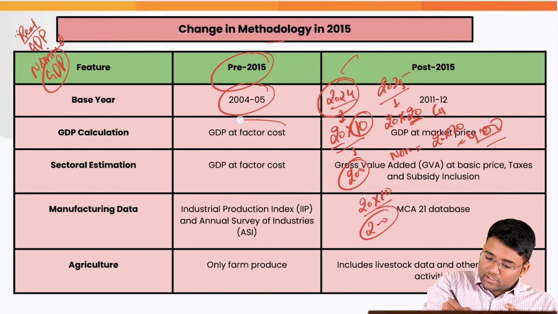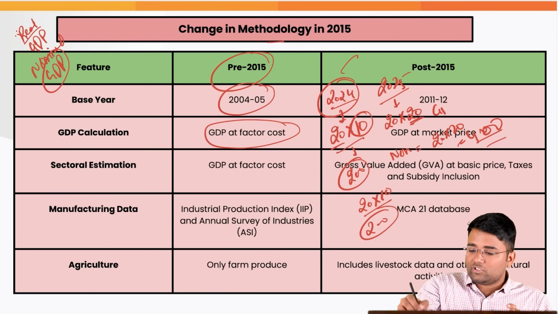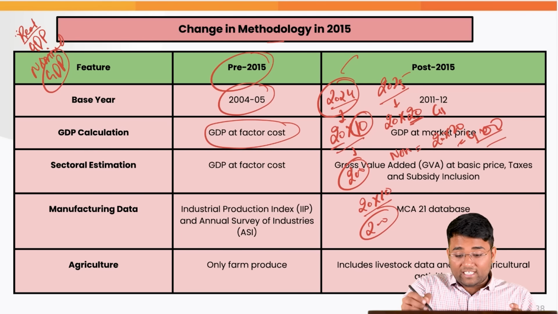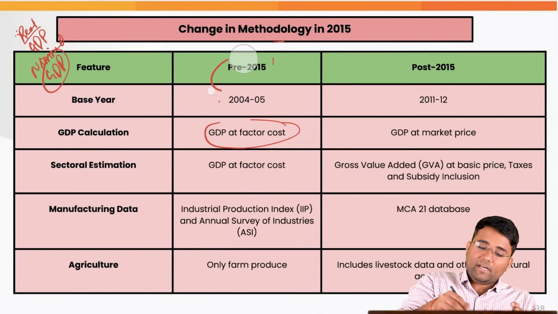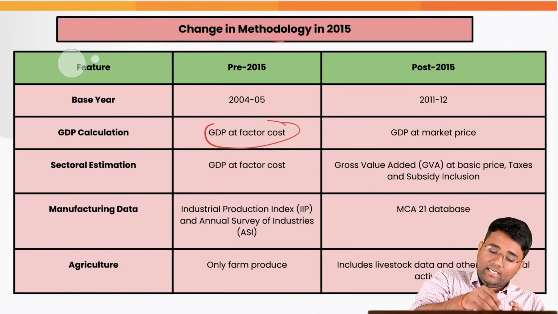Also, the GDP which was calculated earlier, before 2015, was at factor cost, and at present it is calculated at market prices, which include taxes, etc.